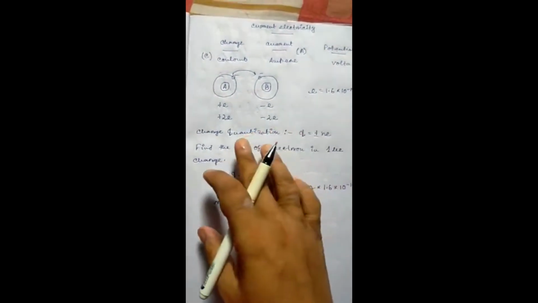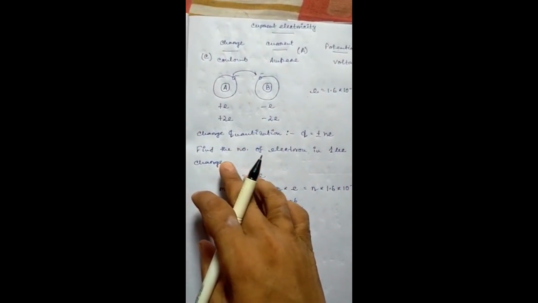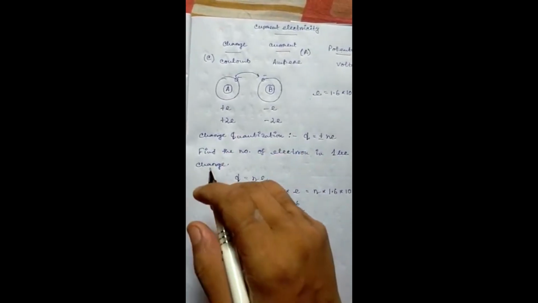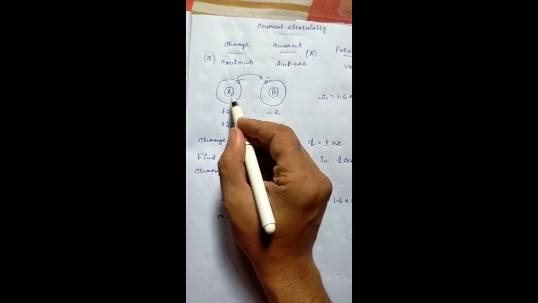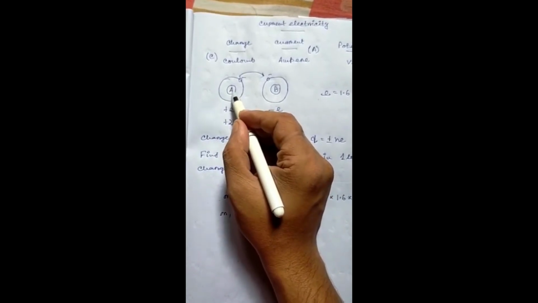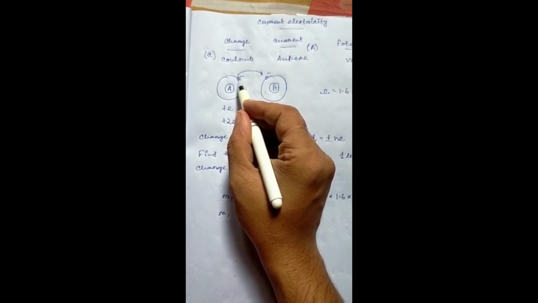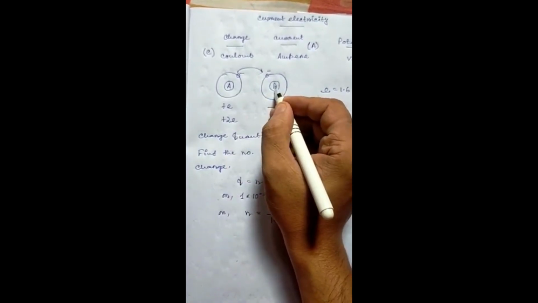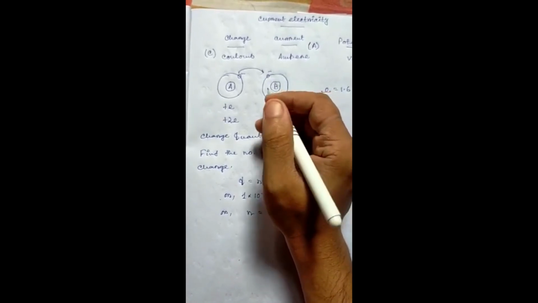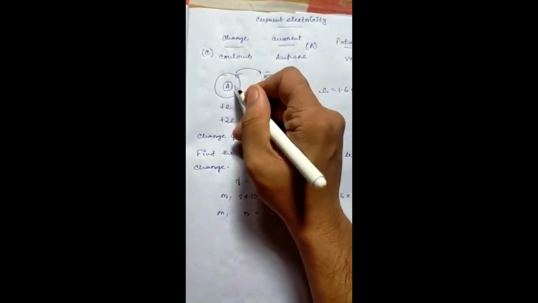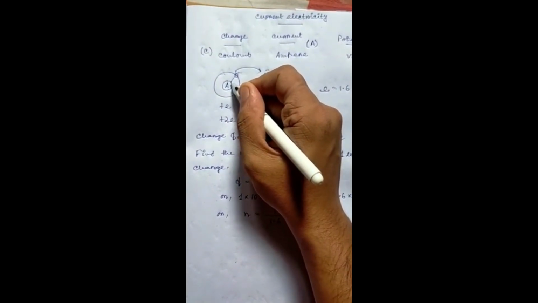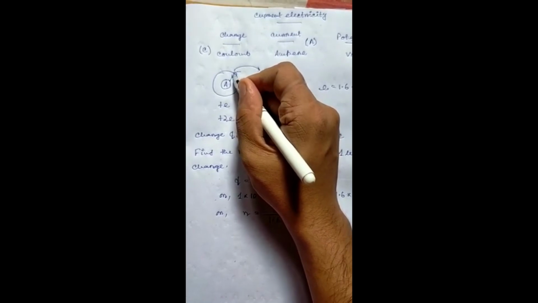First I will discuss how the charges are produced. Suppose this is an atom of material A. This is the nucleus and this is the valence electron, and this is another material B. This is the nucleus and this is the valence electron. You all know that an electrostatic force acts between the nucleus and the electron.